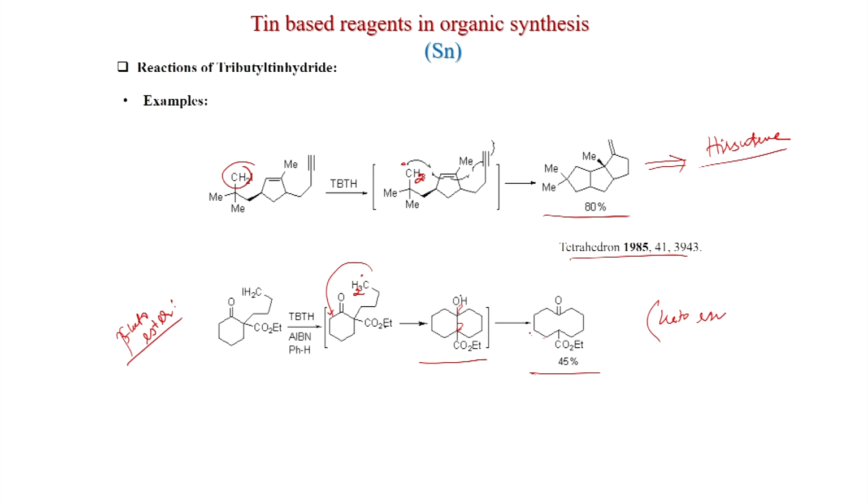So, 1, 2, 3, 4, 5, 6, the keto ester is formed. So, this is very important, that the radical can do many reactions. This was published in JACS 1987.